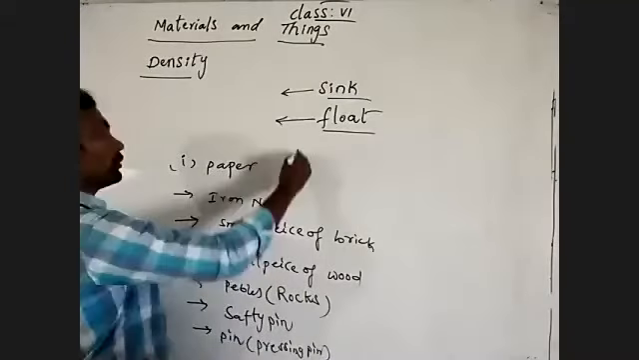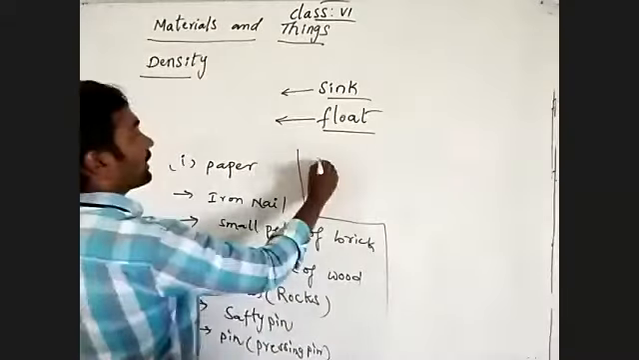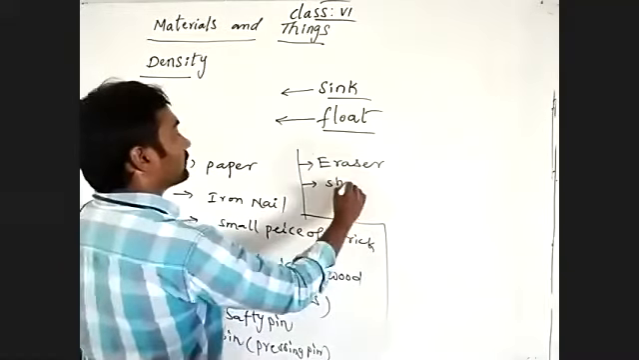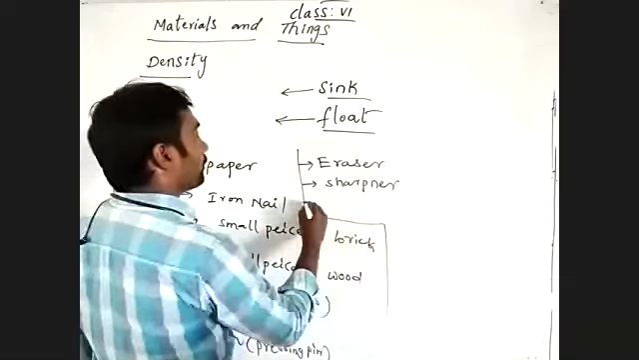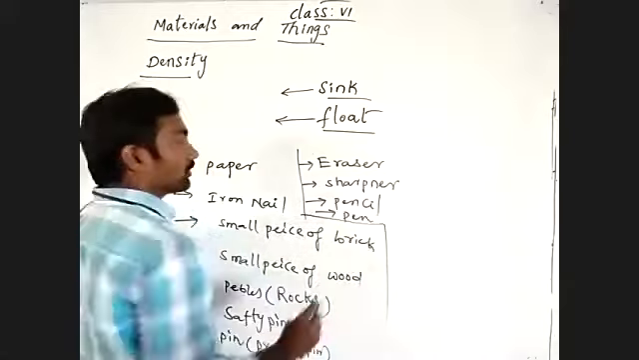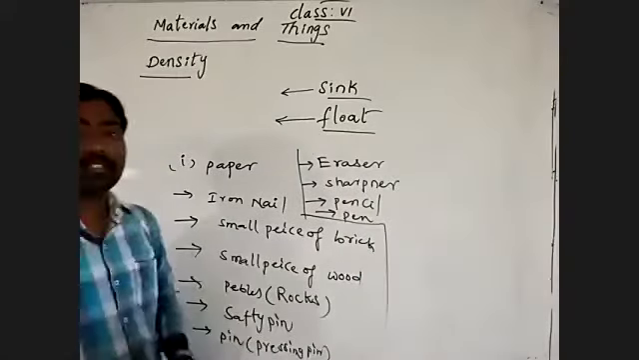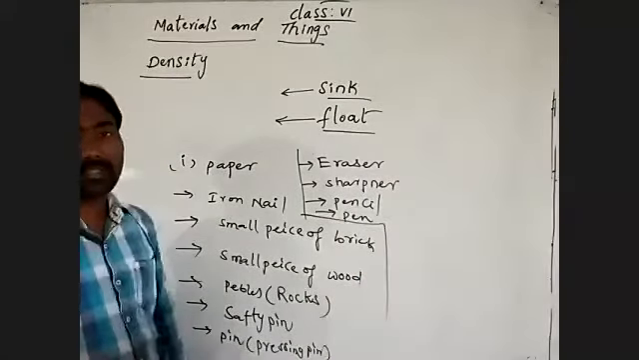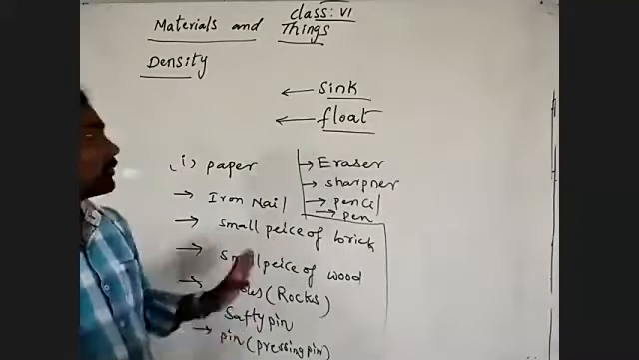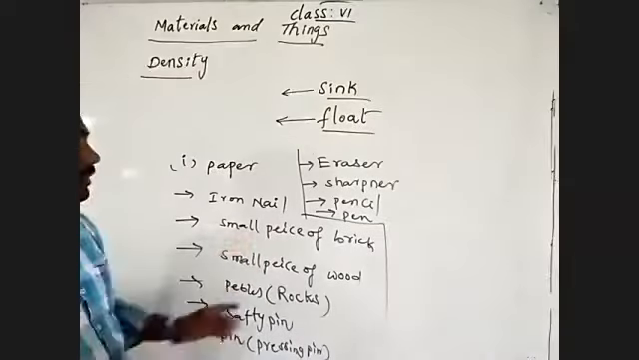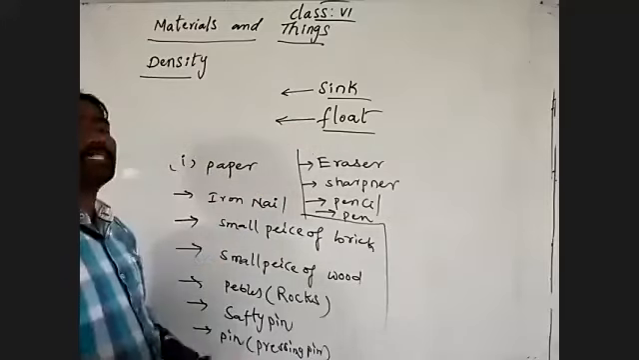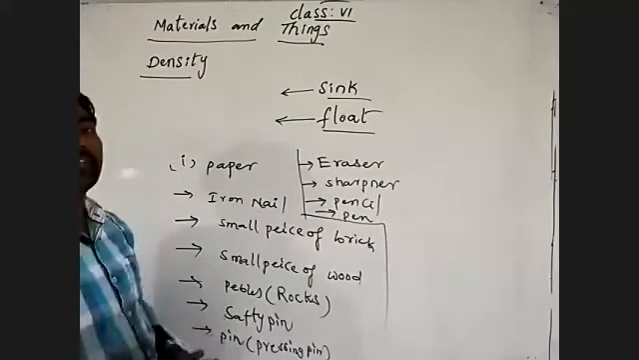Also, in your geometry box there are an eraser, sharpener, pencil, pen, scale which means ruler, and protractor, and different things in your surroundings. We are collecting all these materials to identify which ones sink and which ones float.